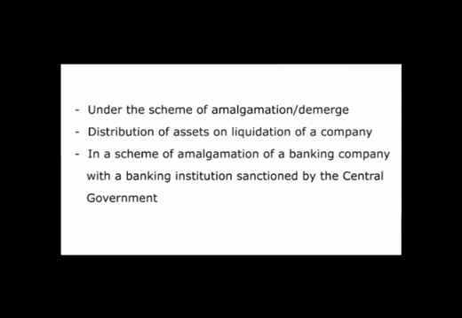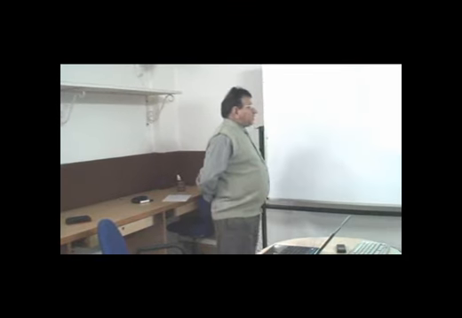If an assessee acquires a capital asset, the acquisition may be by way of a gift, will, inheritance, succession, etc.